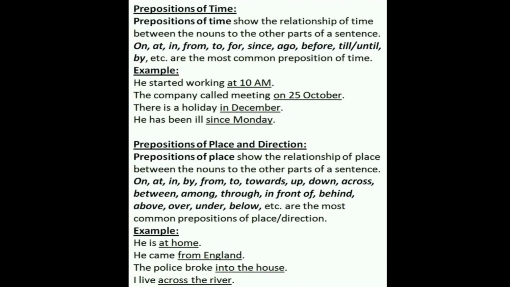Example: he is at home. Particular place, home, that is why at. Particular time, just like 10 a.m., and also particular place, we have to use at.